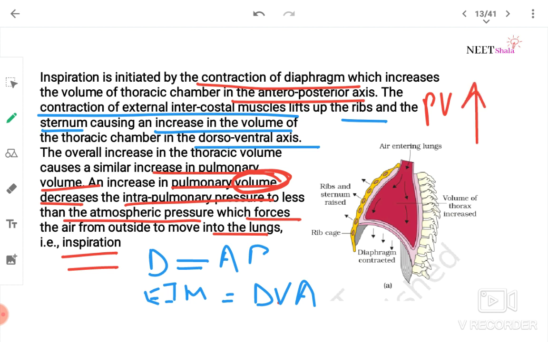So what happened? Intrapulmonary pressure decreases. When volume increases, the pressure decreases to less than atmospheric pressure. See, pulmonary volume increases, which leads to a decrease in intrapulmonary pressure to less than atmospheric pressure. Volume and pressure, the two terms that I want to bring your attention to. Volume and pressure. Next.